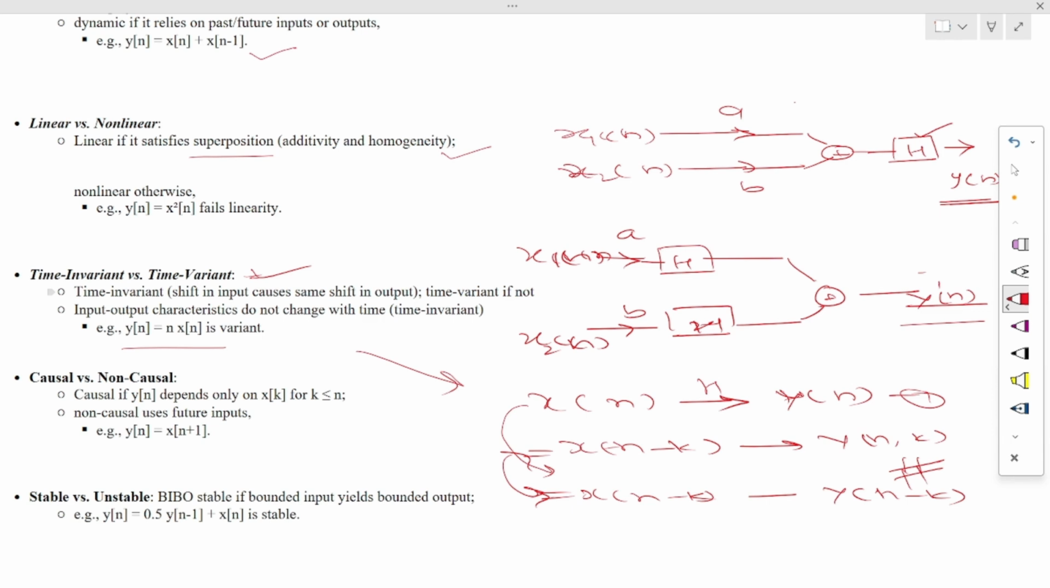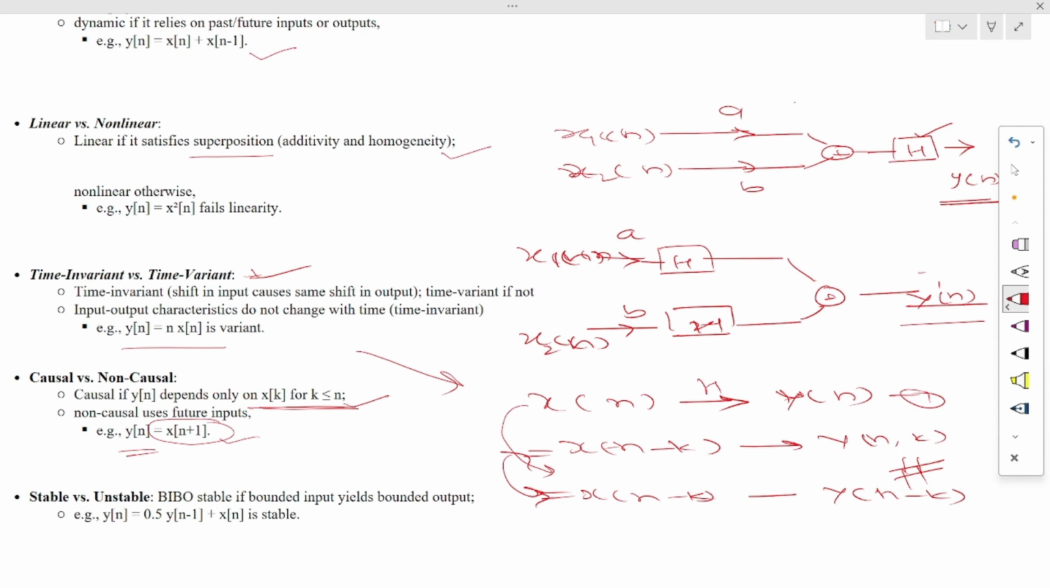Next one is causal and non-causal. Causal means the response or output of a system depends on only present and past input; that type of system is defined as a causal system. Otherwise we can say the system is non-causal if there is any future input present in the response or in the output.